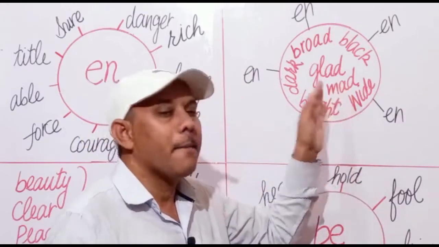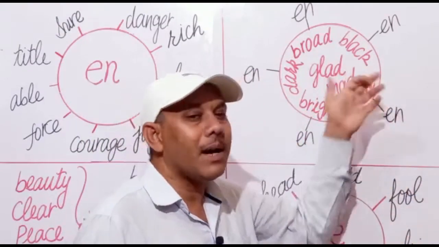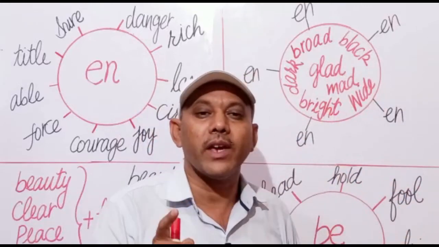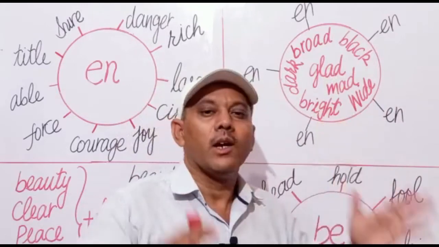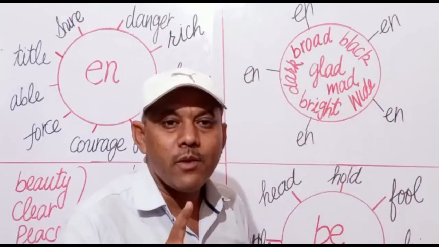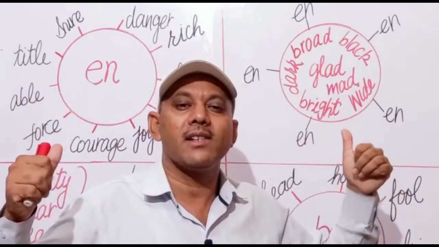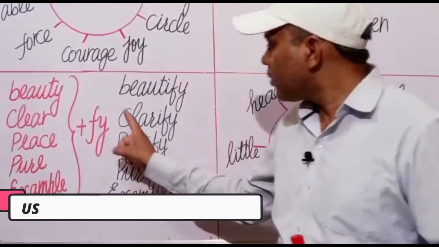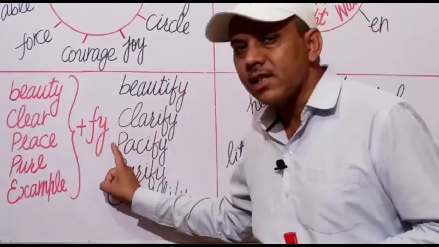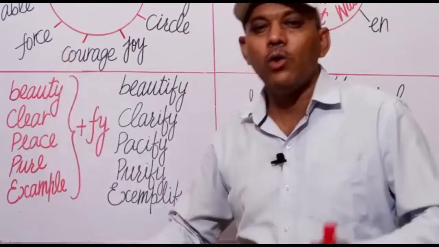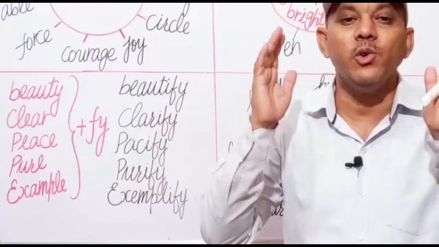In the same way, madden and gladden, it will become double D before adding a suffix en to these two words. In this way, we can form many verbs with the help of prefixes and suffixes. Now, there is one more suffix, fy. We can add this suffix to many nouns and adjectives to make new verbs, new words.